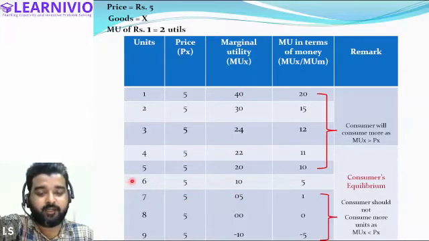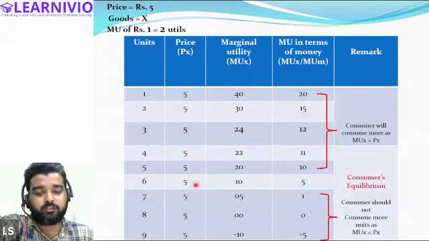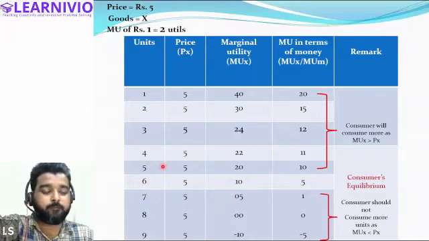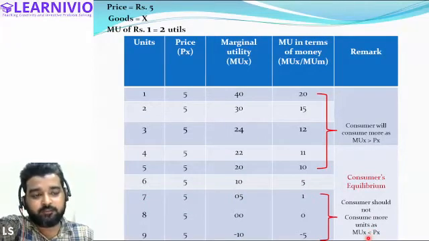Instead, he will be at equilibrium at the 6th unit because marginal utility in terms of money is actually equal to the price of the commodity at the 6th unit only. So below the 6th unit, it will be consumer's deficit because utility is less than the price. And above this, it will be considered as surplus because utility is greater than price.